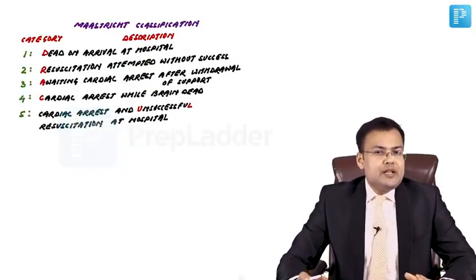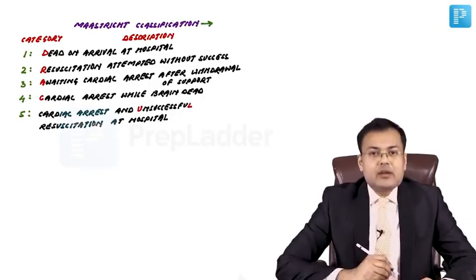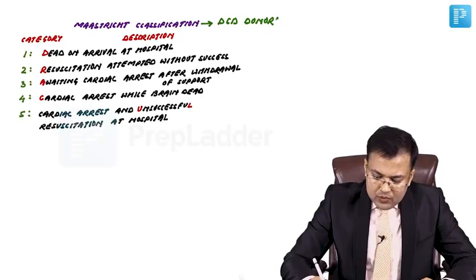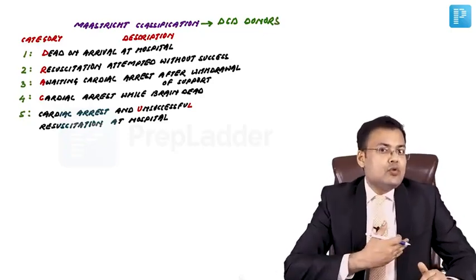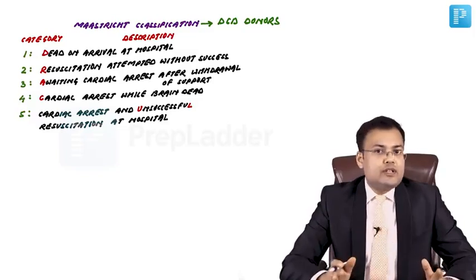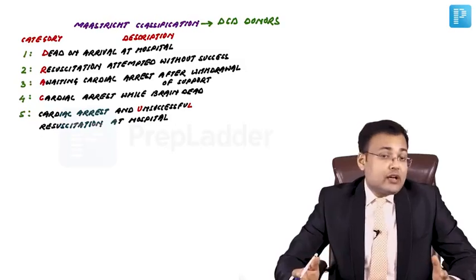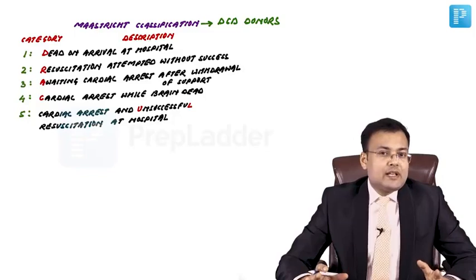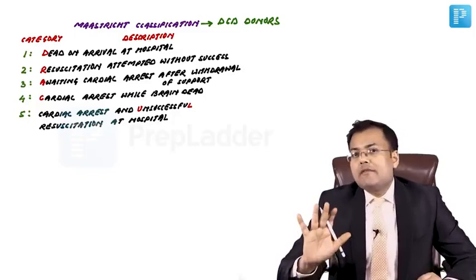In NEET PG, for the first time, this classification was asked, known as Maastricht classification, and this is for DCD donors. What is the full form of DCD donors? Donation after circulatory death donors. These are also known as non-heart beating donors. The name of the classification is Maastricht classification. According to this classification, there are 5 categories.